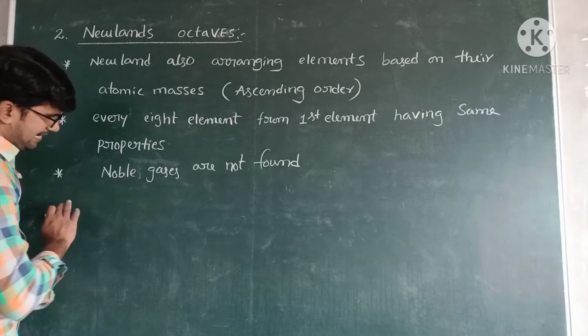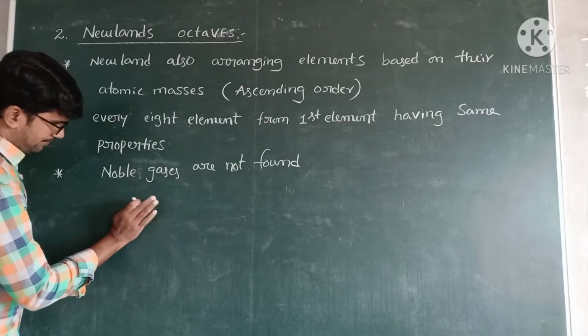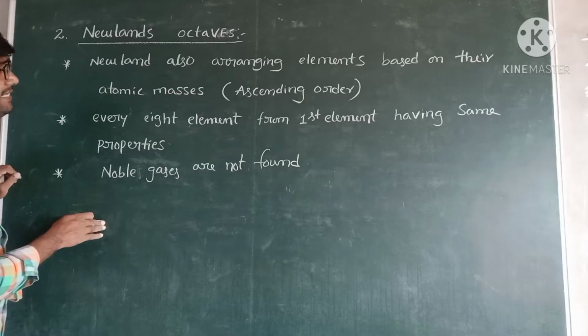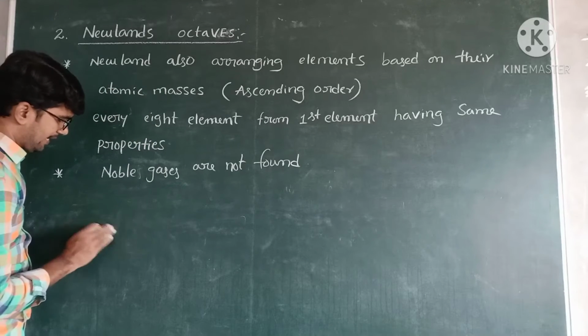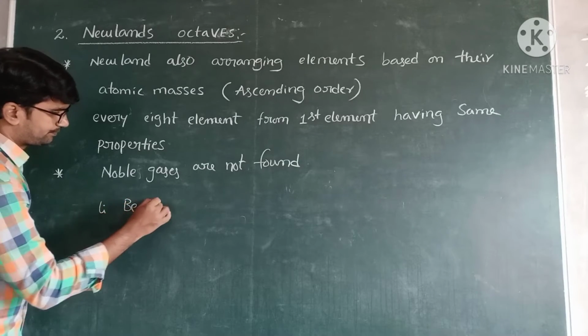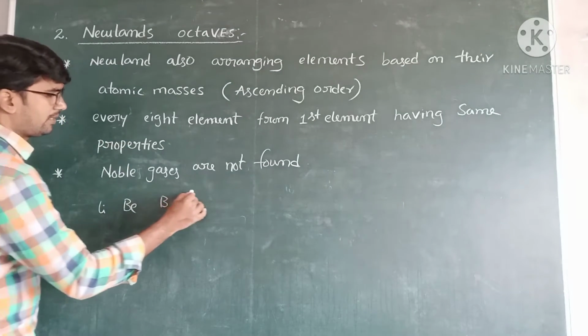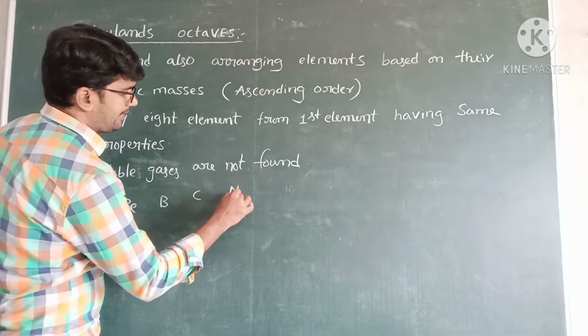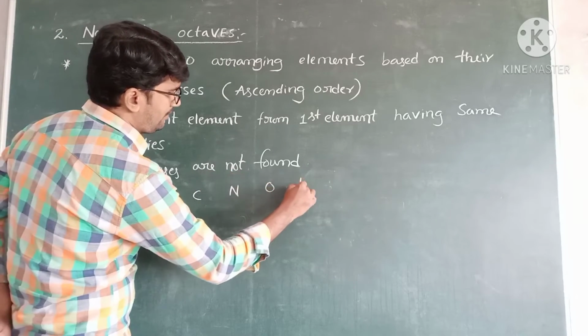So arrange the elements available at the time, I think in the 18th century: lithium, beryllium, boron, carbon, nitrogen, oxygen, fluorine.